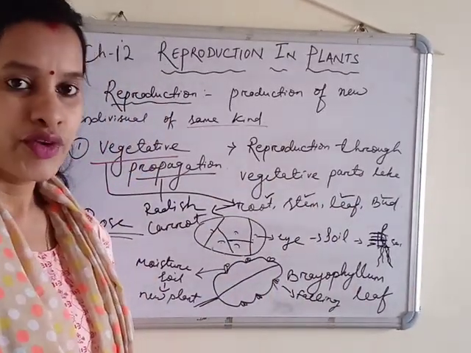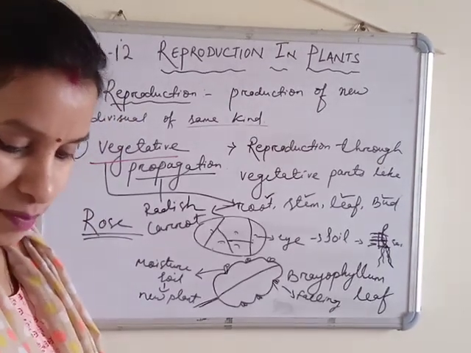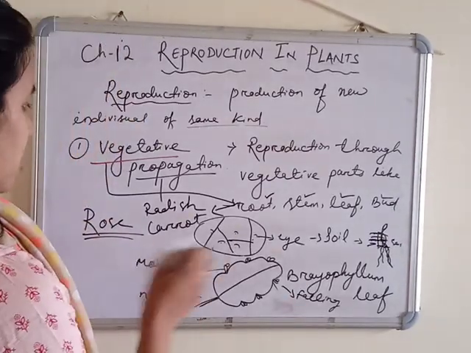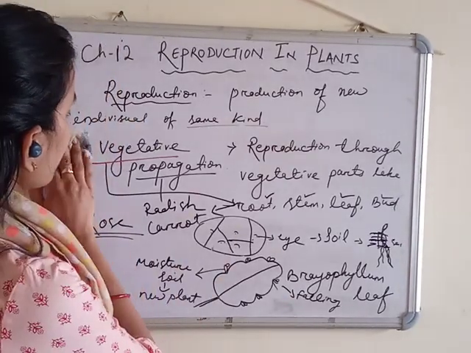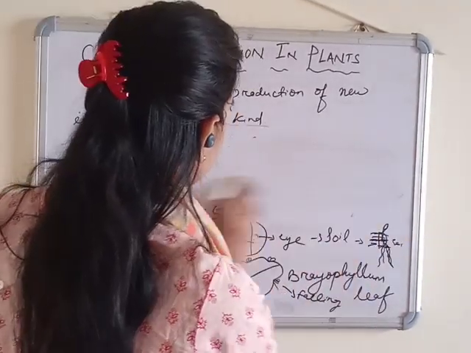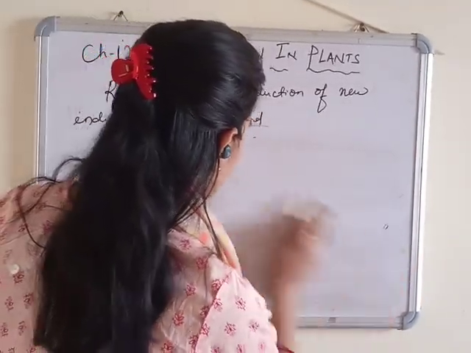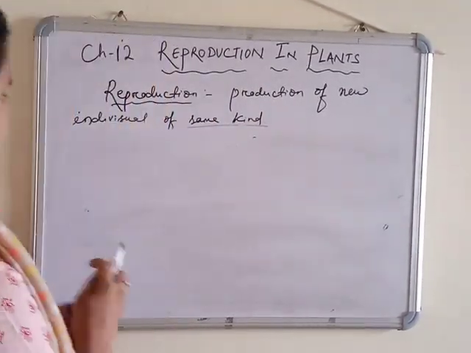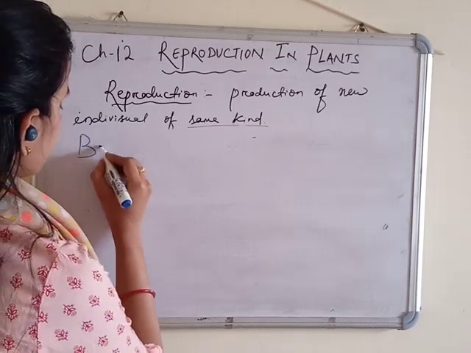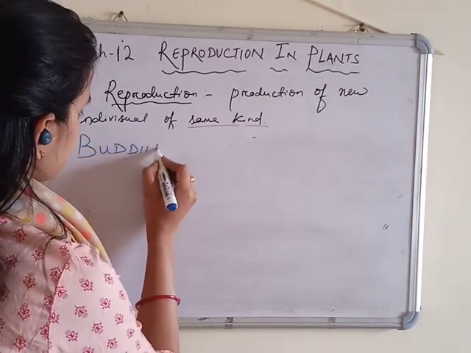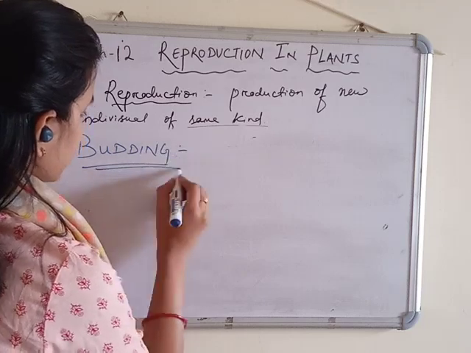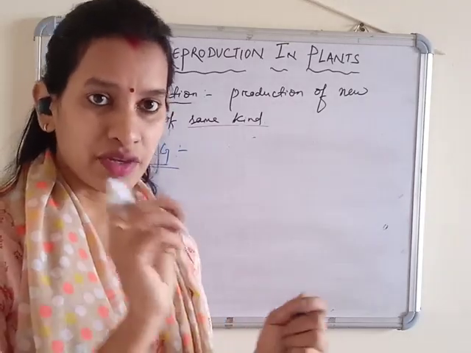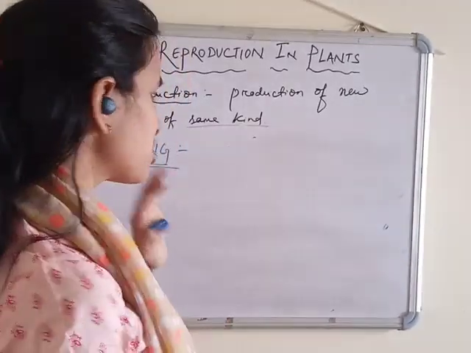Okay. Now we are going to move to the second type of reproduction in plant, that is budding. I hope you understand this. Next we go to budding. So already you have read in the vegetable bud or outgrowth from the nodes of the plant. So here also same kind of thing.